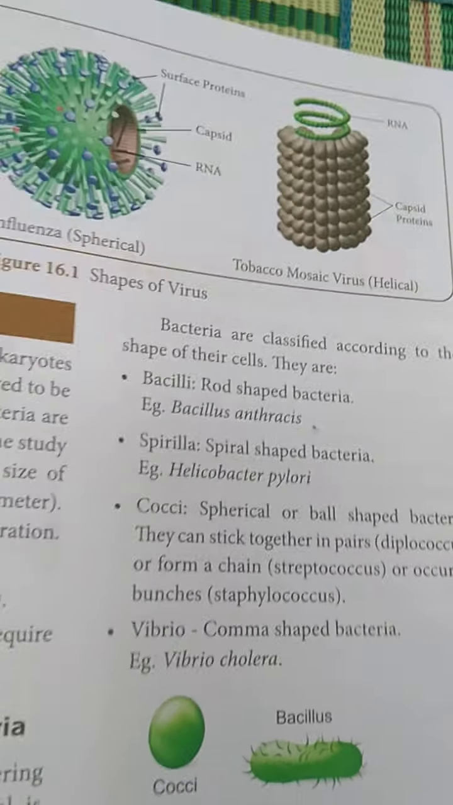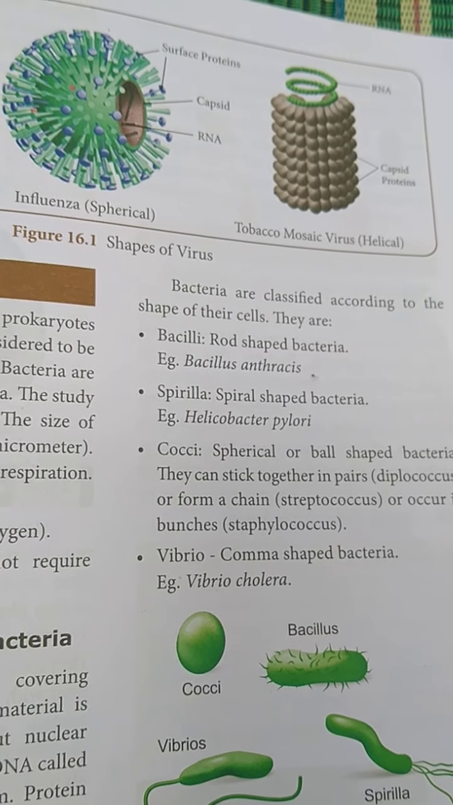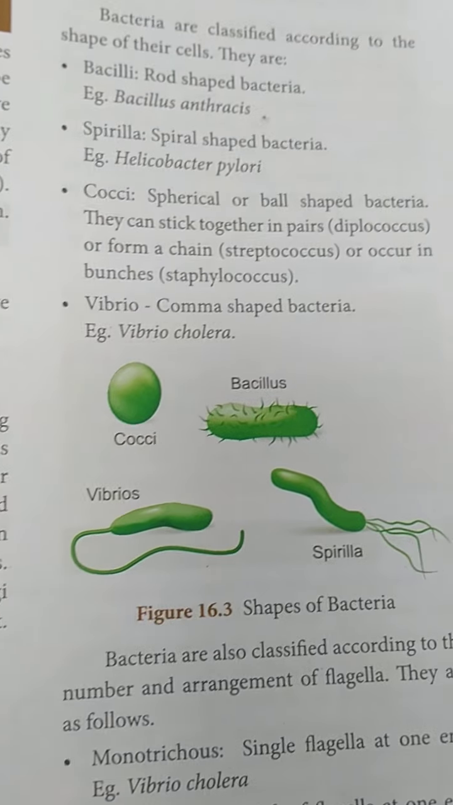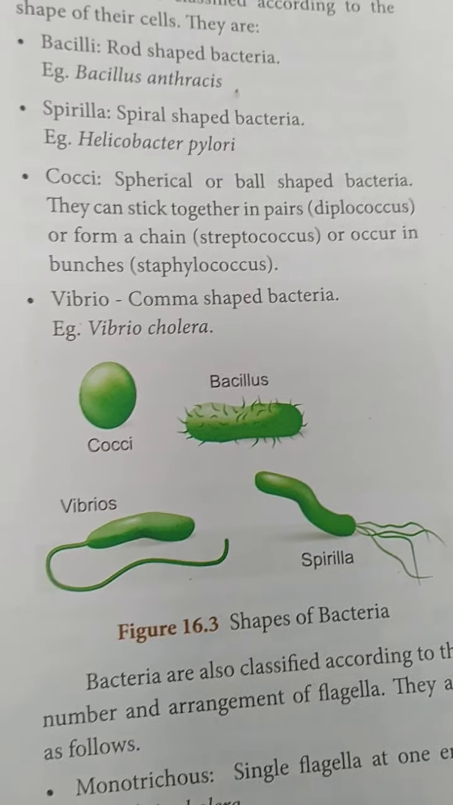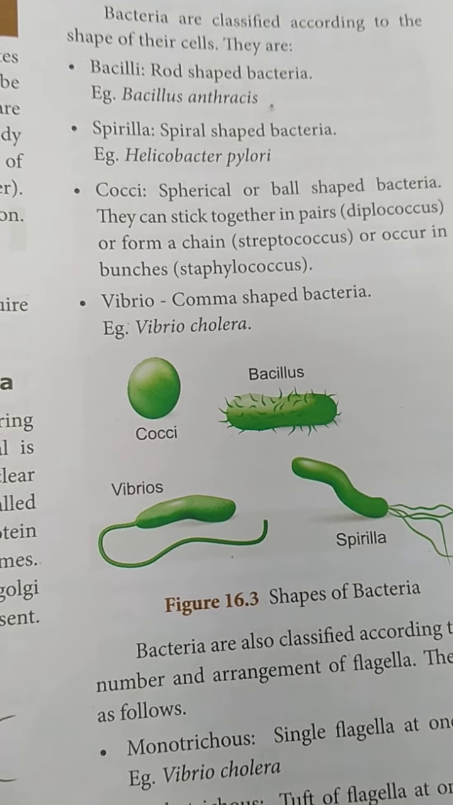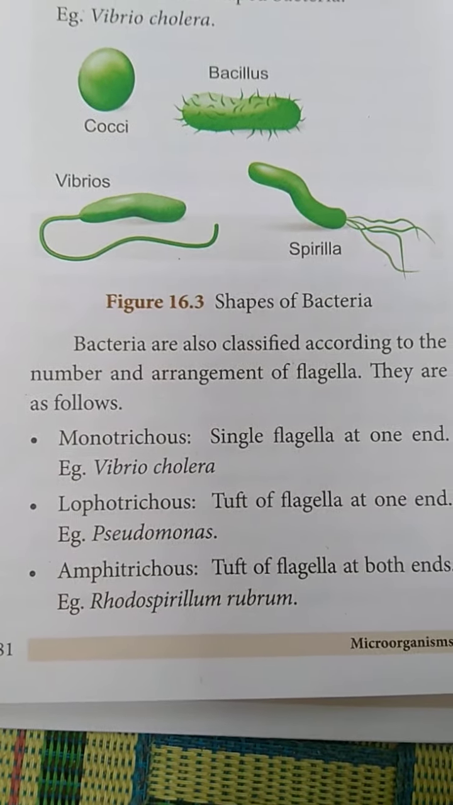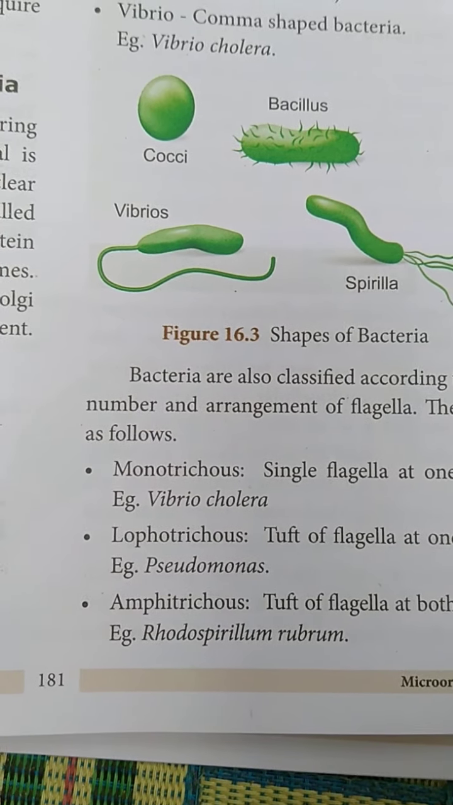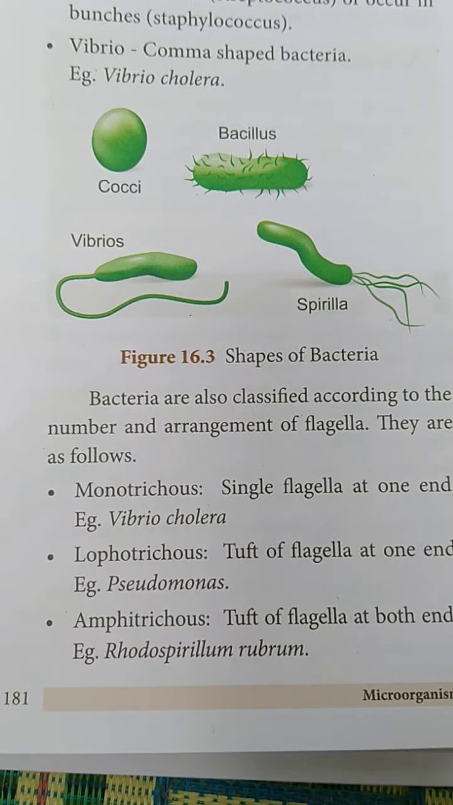And listen, here are a few examples of bacteria: bacilli, spirilla, cocci, vibrio. These are the shapes of bacteria. Using these shapes they can be named that way: cocci, bacillus, vibrios, and spirilla. And see some few examples also: Vibrio cholerae, Pseudomonas, Rhodospirillum, and Rubrum. These are the most important examples of bacteria.